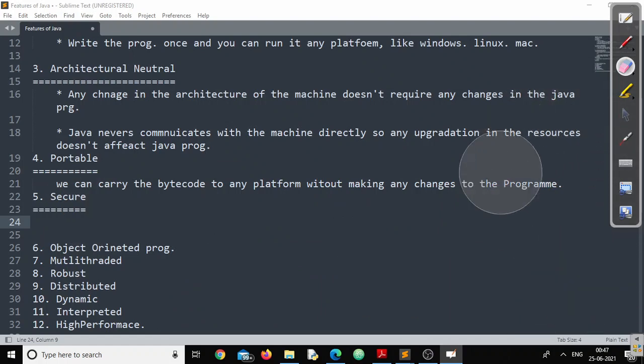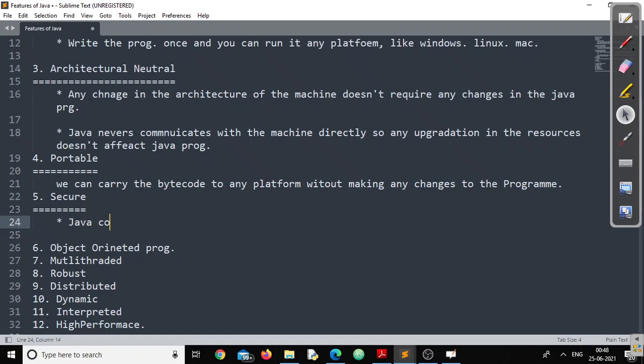In that way, JVM prevents the execution of code which is not properly formatted as well as code which did not come from a valid Java compiler. Understood? And this is one of the reasons why we can say Java is a secured programming language. Got it? So what we should write as a point here, we can write like this.